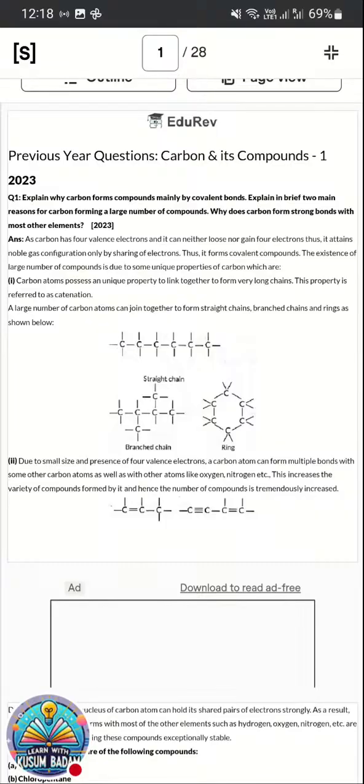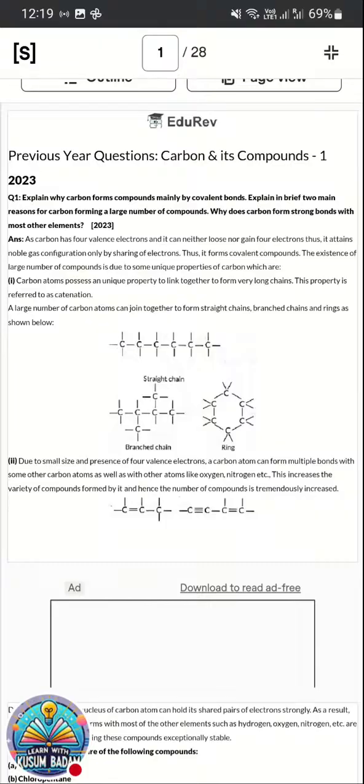So in that sense, carbon shares electrons. Thus it forms covalent compounds. The existence of a large number of compounds is due to the strong unique property of carbon. The first one: the carbon atom possesses a unique property to link together to form a very long chain, which we call catenation. Why is carbon versatile in nature, or why does carbon form more compounds? The answer is catenation. Carbon can link with other carbon to form a long chain.